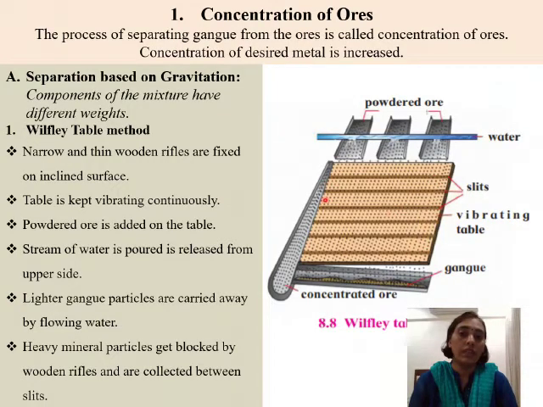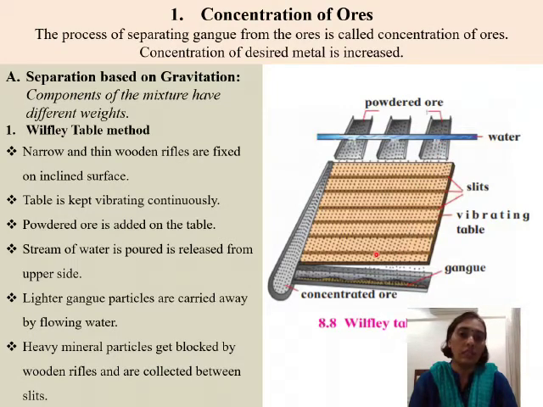So it is having an inclination or a slope, and this is the direction in which the slope is present. Now here there are three trays which you can see, and there is a pipeline through which the force of water can be given out. Water can be forced out of it, and through these trays we are pouring the powdered ore. So powdered ore and water, they both are forced upon to